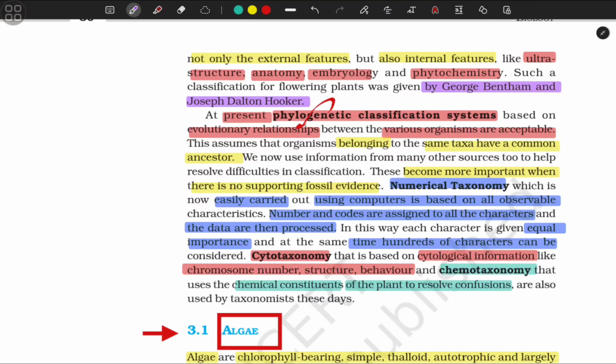In this way, each character is given equal importance and at the same time, hundreds of characters can be considered. Cytotaxonomy, that is based on cytological information like chromosome number, structure, behavior, and chemotaxonomy, that uses the chemical constituents of plants to resolve confusion, are also used by taxonomists these days.